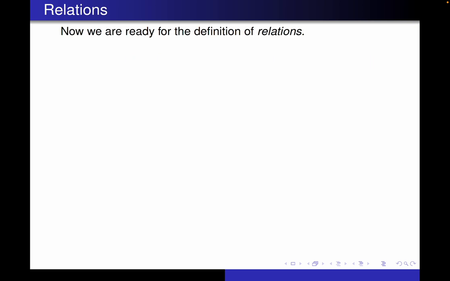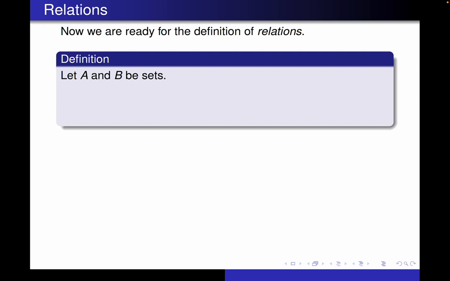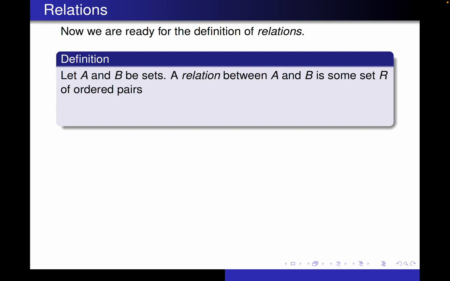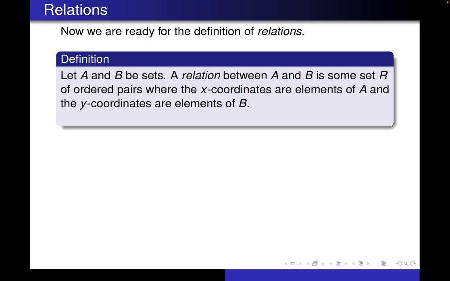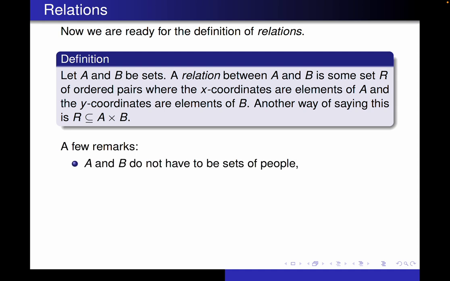So I think we're ready for the definition now. If you have two sets A and B, a relation between the set A and the set B is some set R of ordered pairs. Well, what are the ordered pairs going to be? Well, the x coordinates are going to be from the set A, the y coordinates are in the set B. And to say that a little bit more succinctly, R is a subset of the Cartesian product of A and B. So, just a few remarks on this definition.